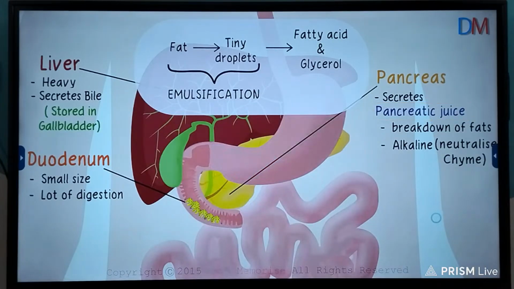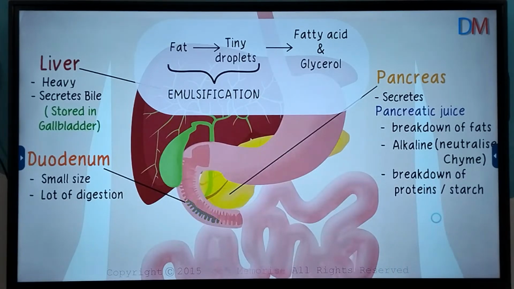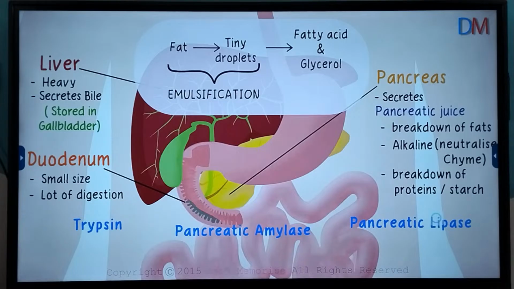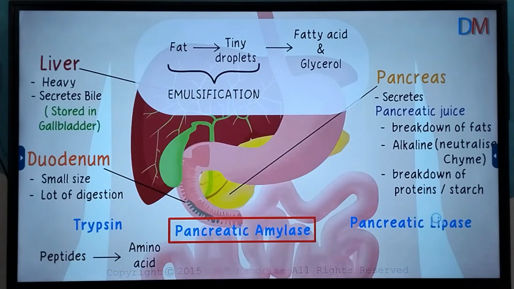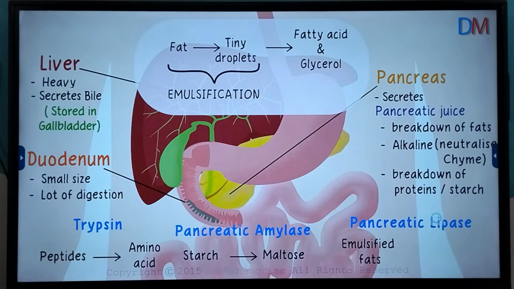Yes, the pancreatic juice also contains enzymes that digest proteins, starch, and fats. There are three main enzymes present in the pancreatic juice: trypsin, amylase, and lipase. What do they do? Which nutrients in the food do they break down? Trypsin breaks down the proteins or peptides to amino acids and smaller peptides. The pancreatic amylase converts the leftover starch to maltose, and the pancreatic lipase acts on emulsified fats to convert them to fatty acids and glycerol.